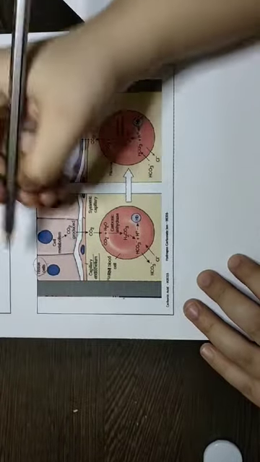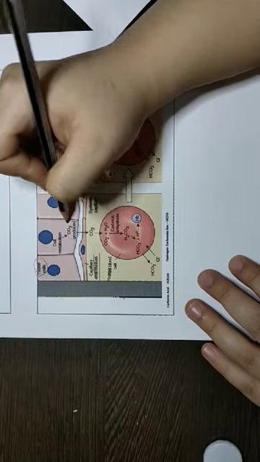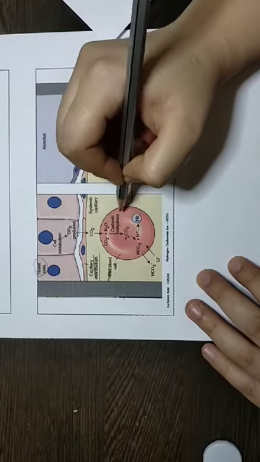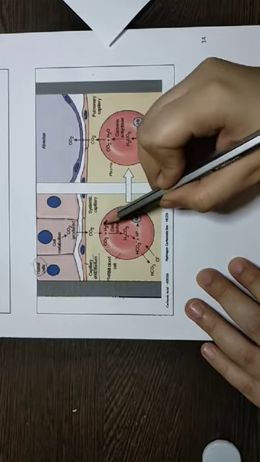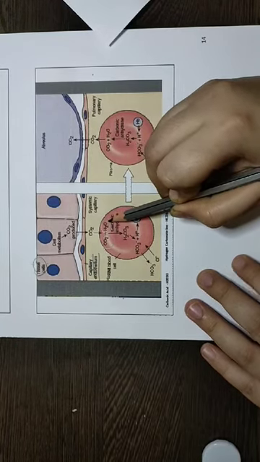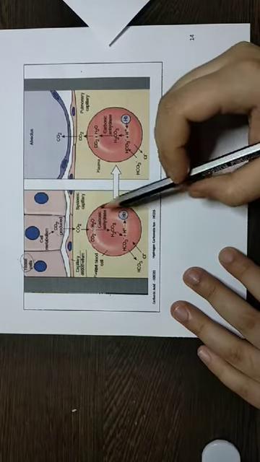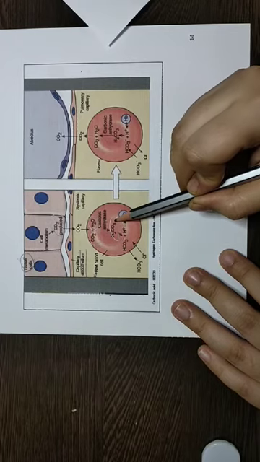So what happens in the tissue? You have carbon dioxide. This carbon dioxide will enter the capillary. When this enters the capillary, it will go inside the hemoglobin. So what happens? Carbon dioxide plus H2O forms carbonic acid. Okay, it forms carbonic acid.